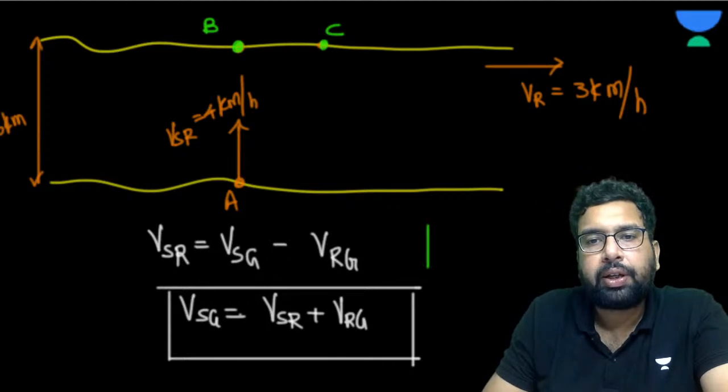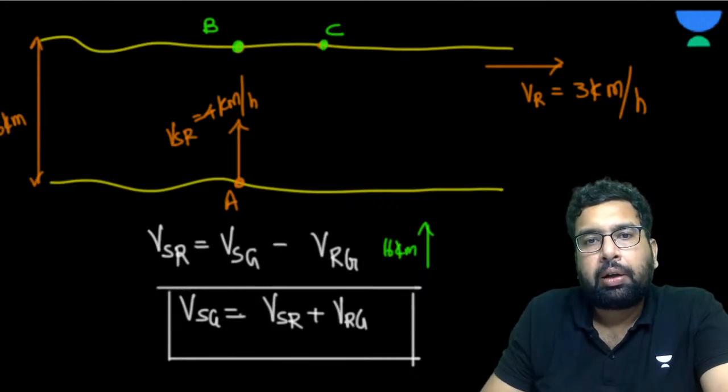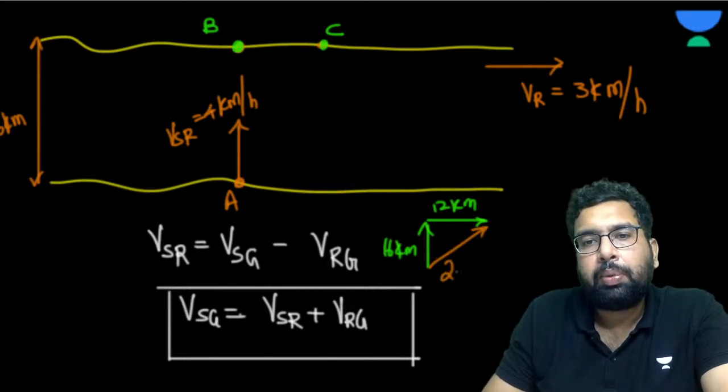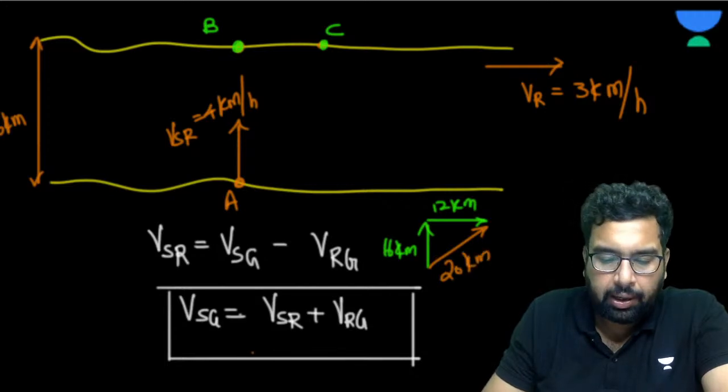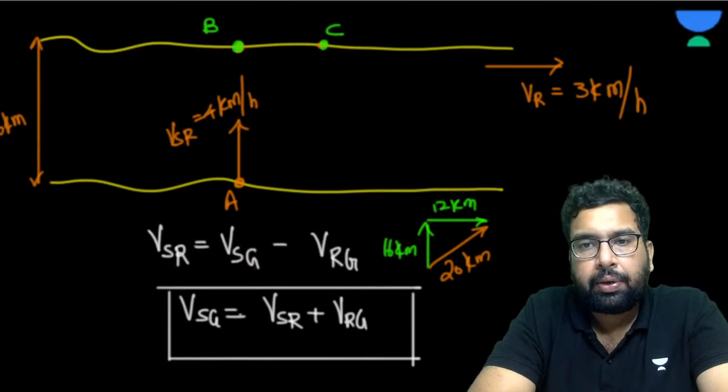So this is 16 kilometer, and this is 12 kilometer. If this is 16 and this is 12, what is it going to be? So 16 square plus 12 square, that means 20 kilometer, isn't it? Okay. Yeah, please ask me.